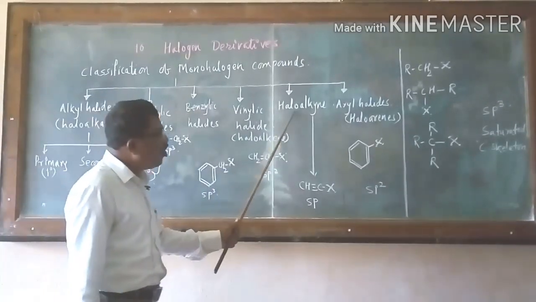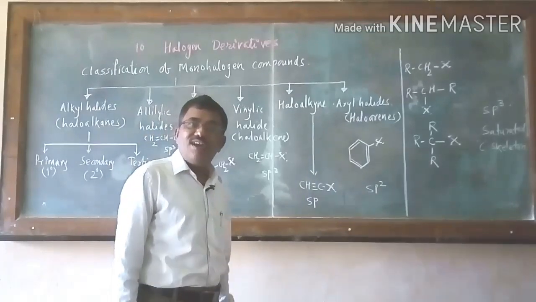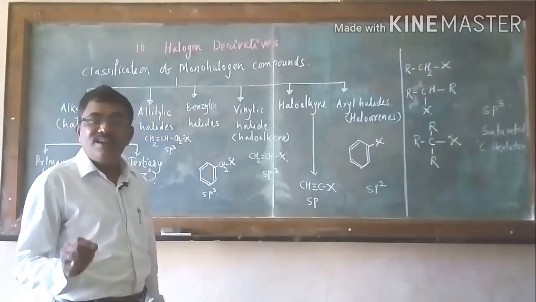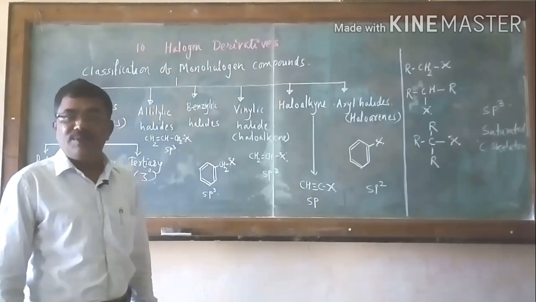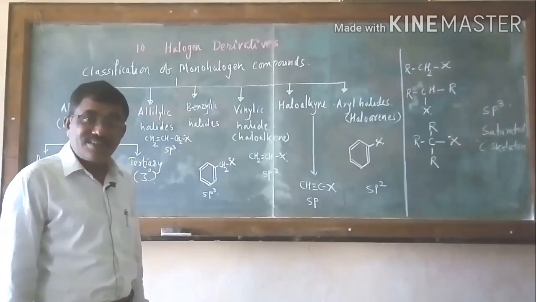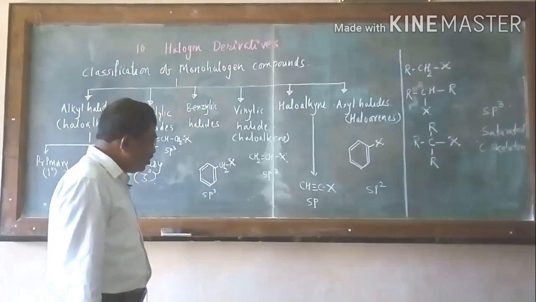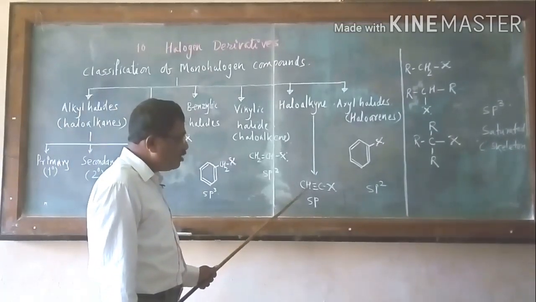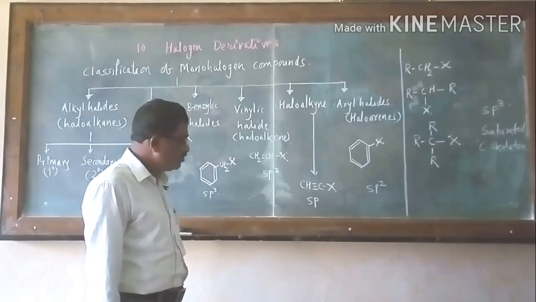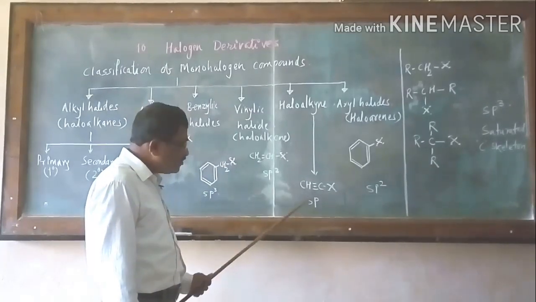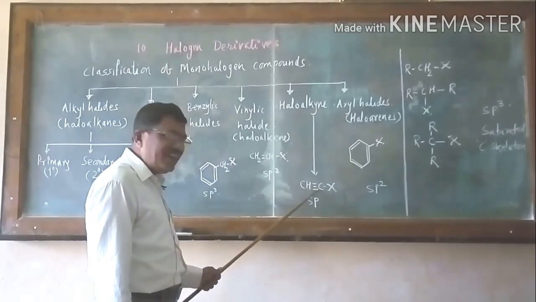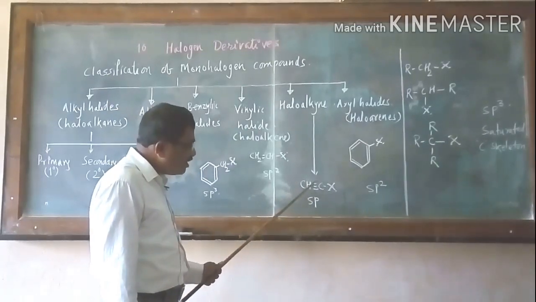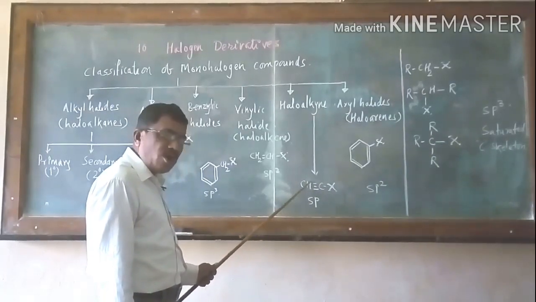Next one is the haloalkyne. Alkynes are unsaturated hydrocarbons having at least one triple bond in the carbon-carbon skeleton. See here I have written one example, CH≡CX. X is the halogen, and between the carbons there is a triple bond.